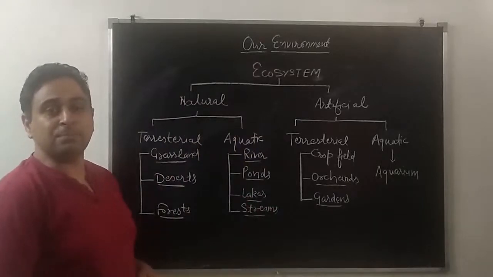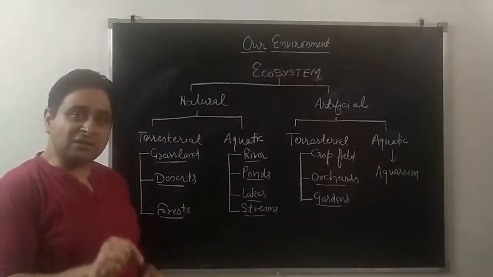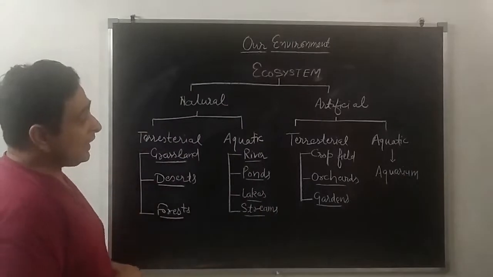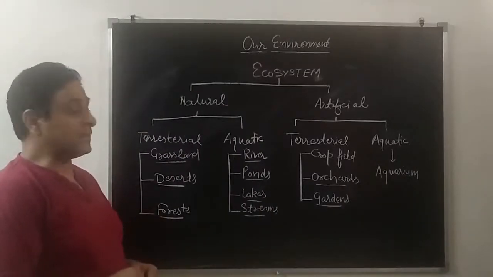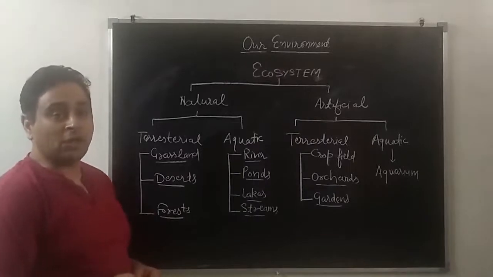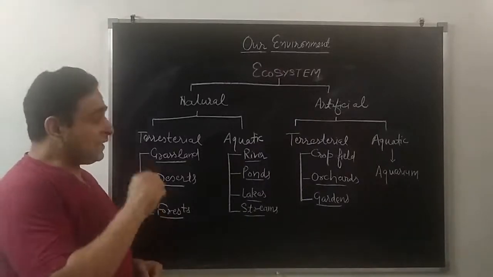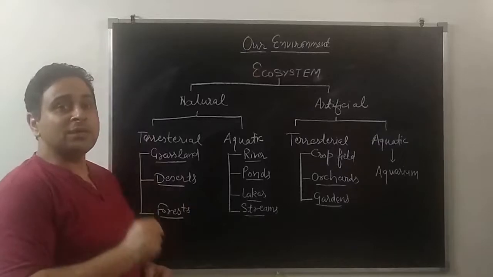These are examples of artificial terrestrial ecosystem. And in case of artificial aquatic ecosystem, the best example is aquarium.